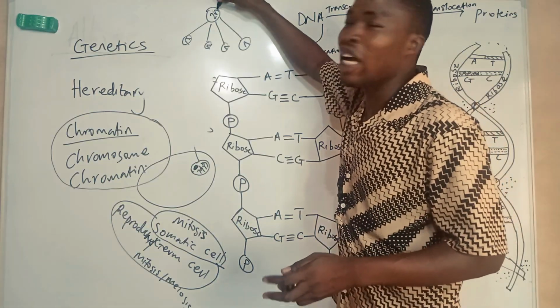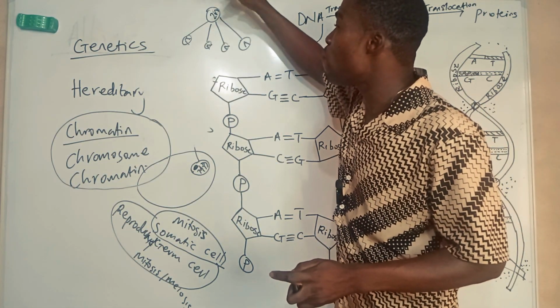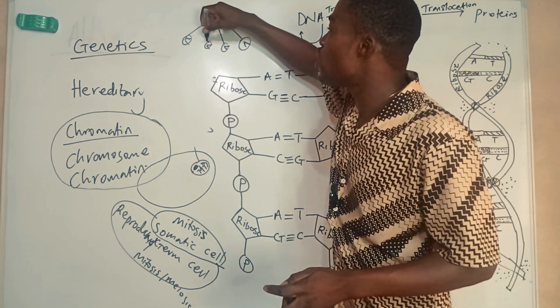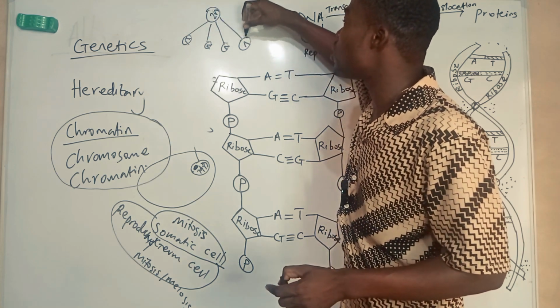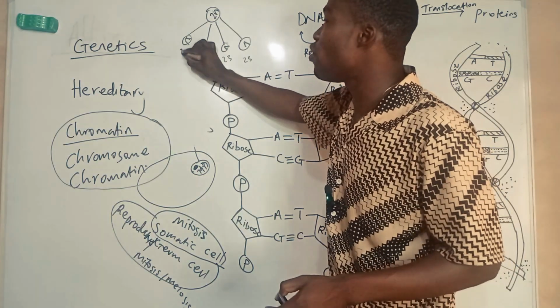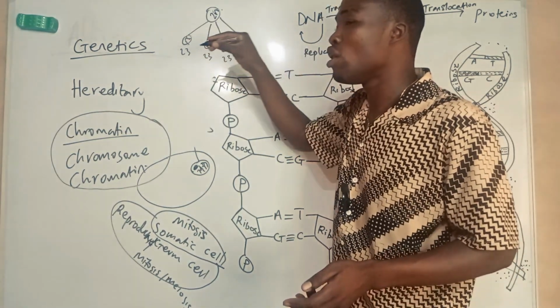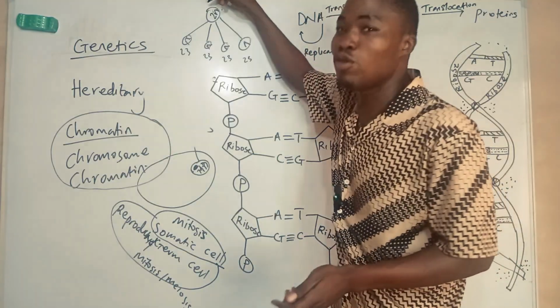But once a reproductive cell undergoes meiosis, it is going to produce four other cells, each having only 23 chromosomes, not in pairs. So this time, not 46, not 23 pairs. Each of them will now have 23 chromosomes. So this is what meiosis results in.